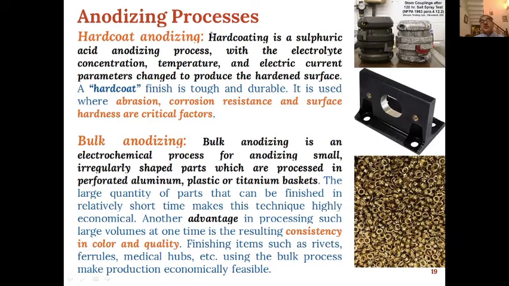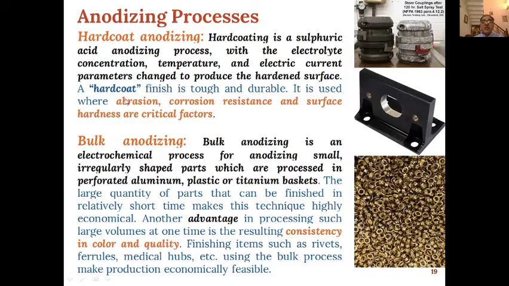Then anodizing processes may be of different types. This may be hard coat anodizing, bulk anodizing, or sulfuric acid anodizing. Hard coat anodizing is a sulfuric acid anodizing process with the electrolyte concentration, temperature, and electric current parameters changed to produce a hardened surface.